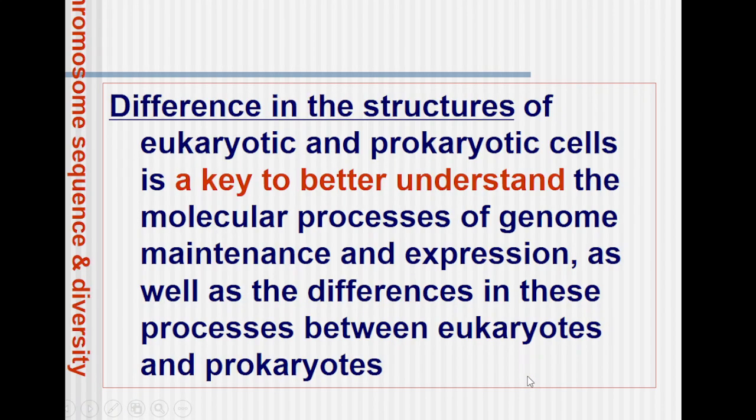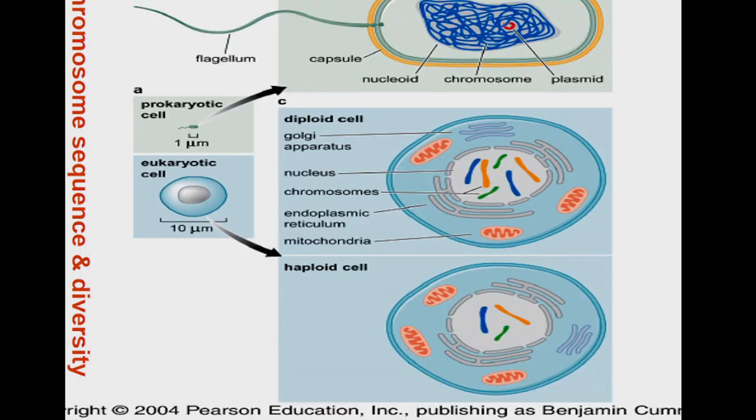Next is the genome. Differences in the structure of eukaryotic and prokaryotic cells are key to better understanding the molecular process of genome maintenance, as well as the difference in this process between prokaryotic and eukaryotic cells. For comparison, here are the two cells. This is a prokaryotic cell which is very tiny, 1 micrometer in length, while this is a eukaryotic cell, at least 10 times larger, 10 micrometer in diameter. So compared with this, it is far larger in size.